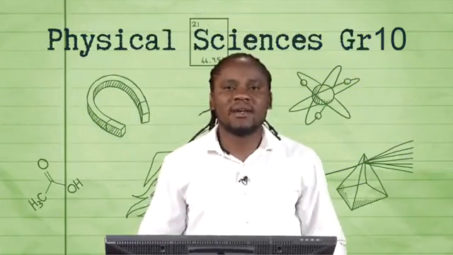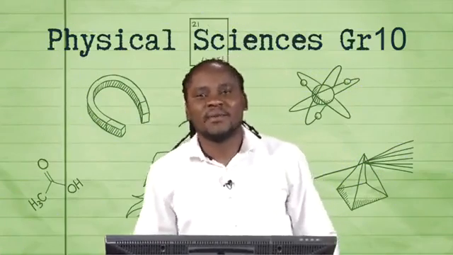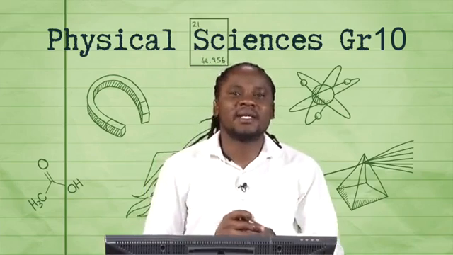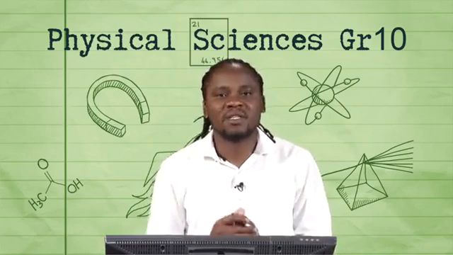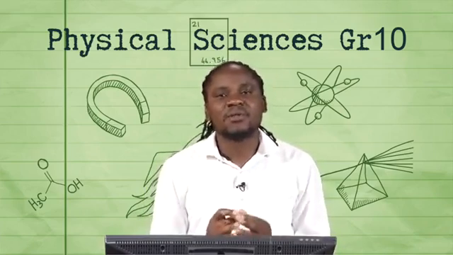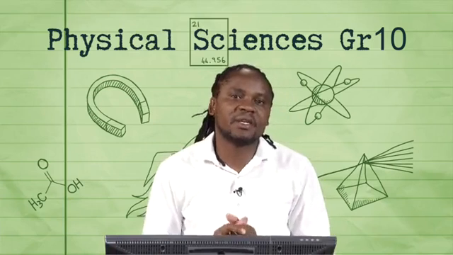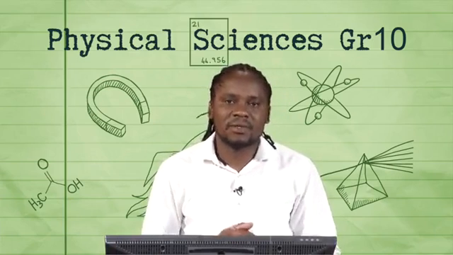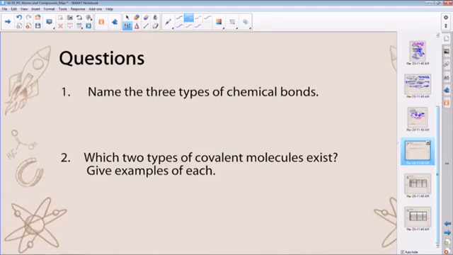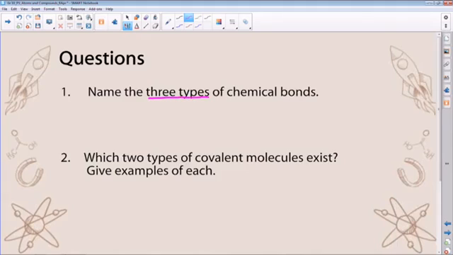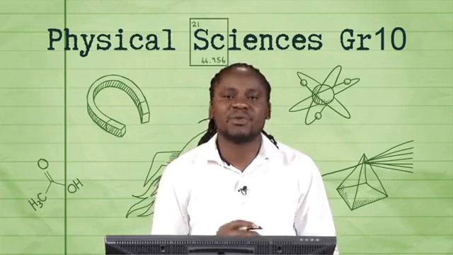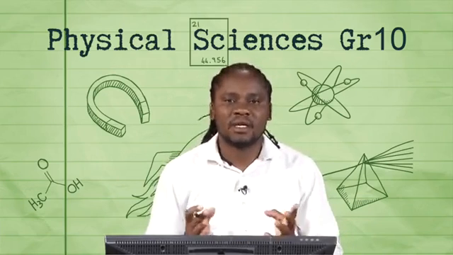Hi guys, and welcome back again. Remember, now is the question and answer segment, where I shall expose you to different types of questions, and then I'll give you time to attempt them, and then we do our feedback as a collective. Now let's get right on to the questions. Name the three types of chemical bonds. And then, which two types of covalent molecules exist? Give examples in each case. I'll give you 3 minutes to try and respond to those two, then quickly we shall do our feedback. Let's go for it, guys.